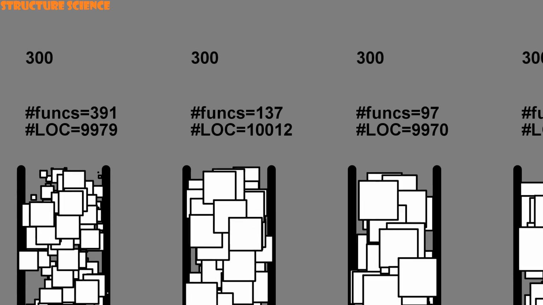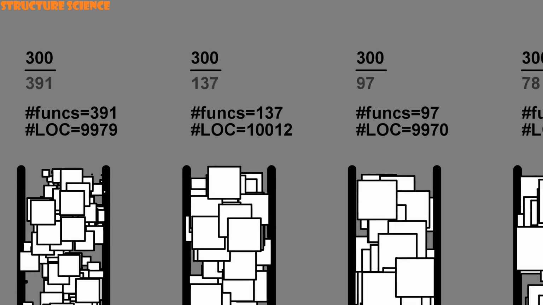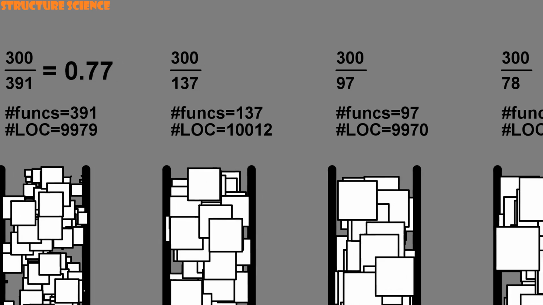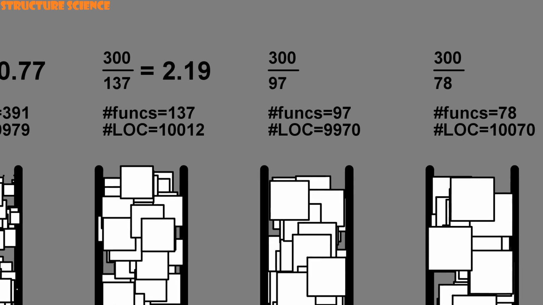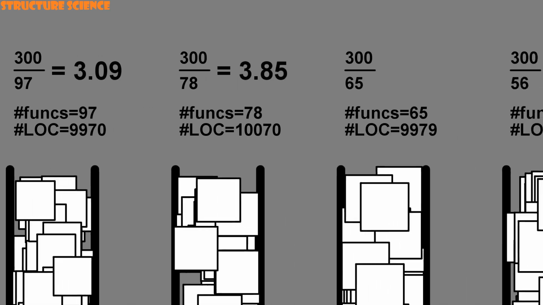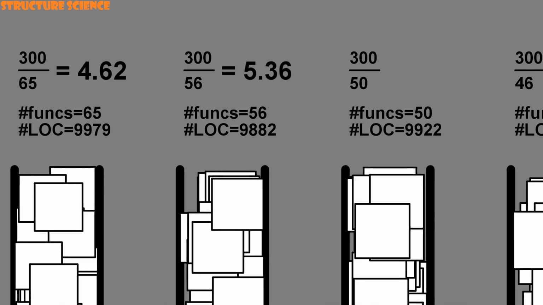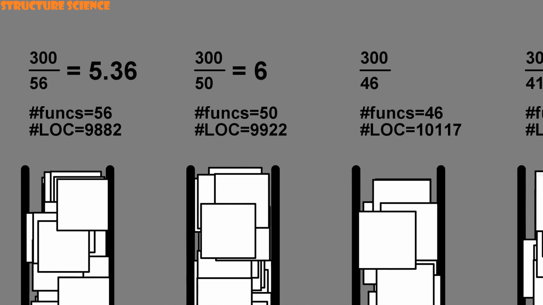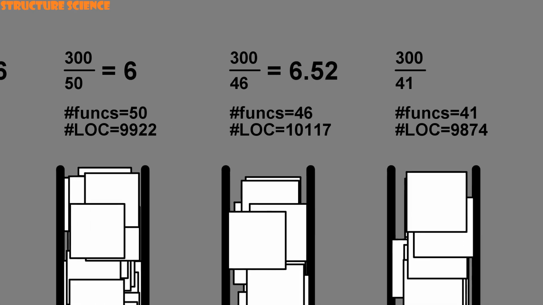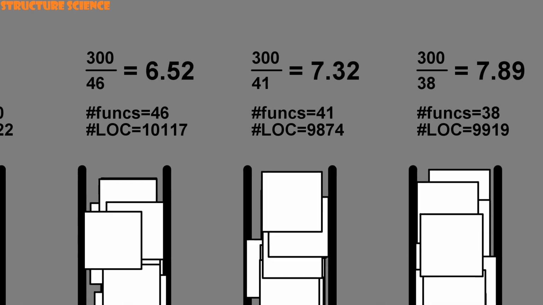So the decile average function change of each decile is 300 divided by the number of functions in that decile. But as we've seen, there are more functions in the first decile than the second. So the decile average function change of the first decile will be smaller than the second. And so on up to the 10th decile, which will have the largest decile average function change. To put this another way, the decile average function change is an increasing function of the decile itself.